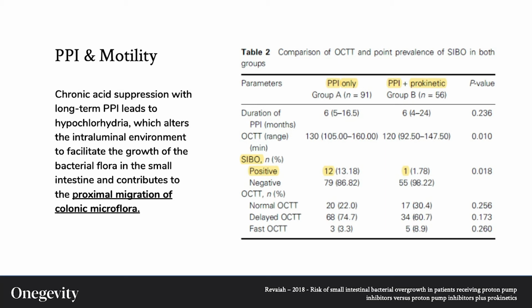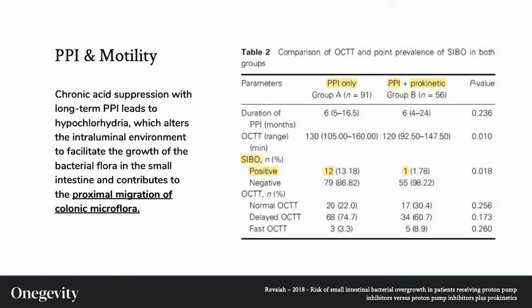As for the left side, I'm going to read the text verbatim as it's quite powerful. The authors from this 2018 paper state, "Chronic acid suppression with long-term PPI leads to hypochlorhydria, which is low stomach acid, which alters the intraluminal environment to facilitate the growth of the bacterial flora in the small intestine and contributes to the proximal migration of colonic microflora."